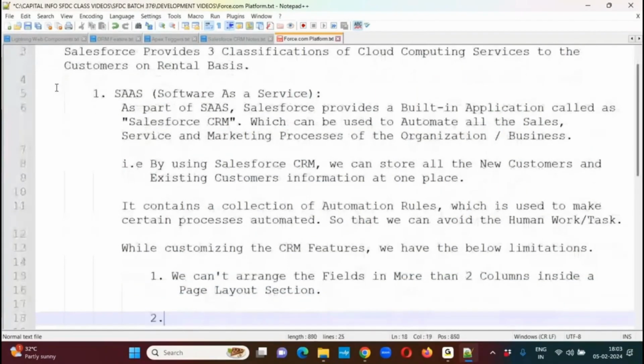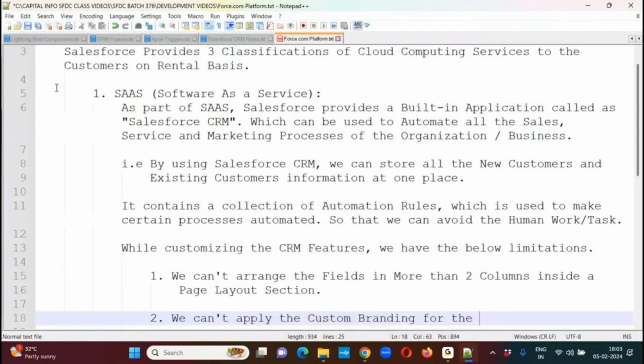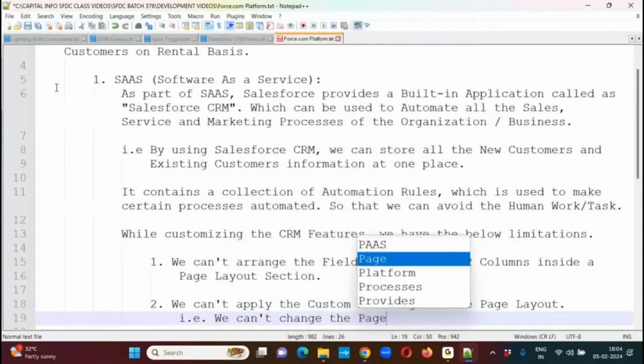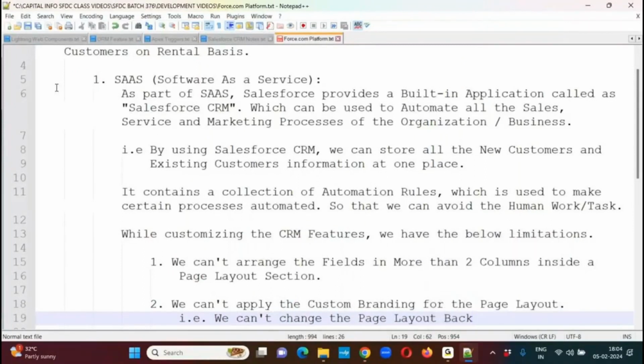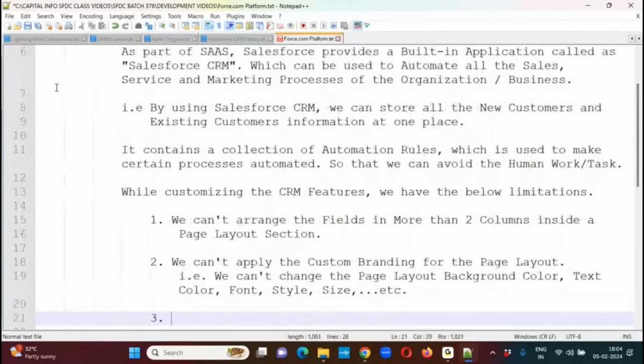The second limitation: we can't apply custom branding for the page layout. That is, we can't change the page layout background color, text color, font, style, size, etc.